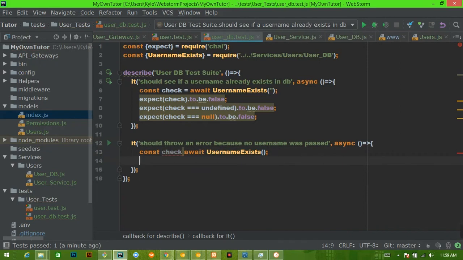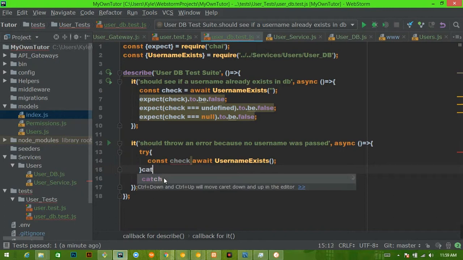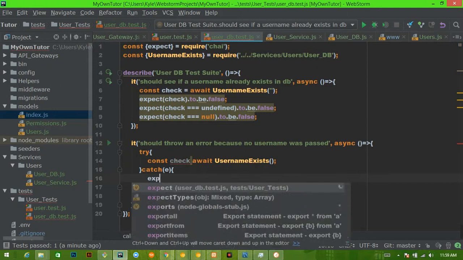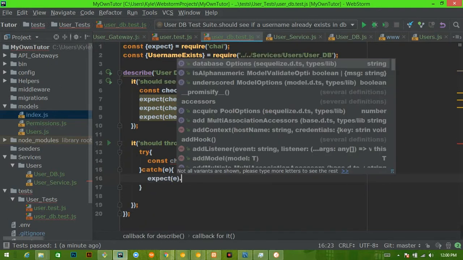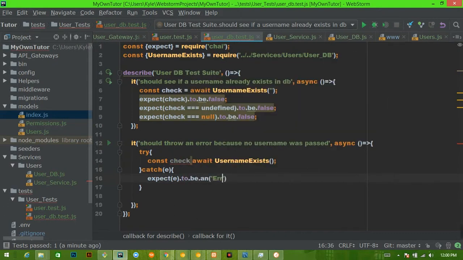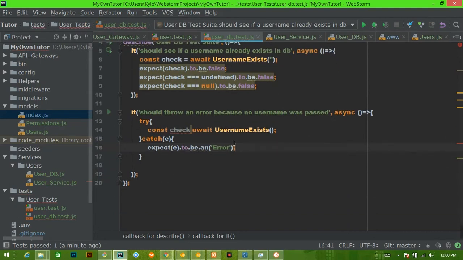And then we're going to wrap this in a try. So exit that out, and we're going to say try, and then we're going to say catch. And in here, we're going to say expect e to be an error. Don't forget to put equals.